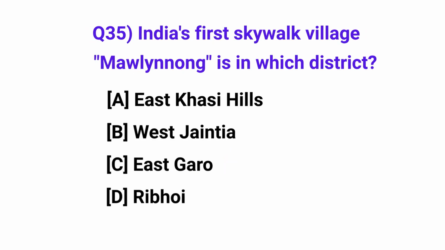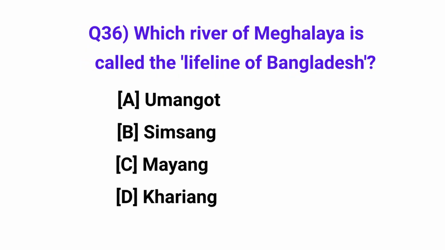India's first skywalk village, Mawlynnong, is in which district? Answer: East Khasi Hills. Which river of Meghalaya is called the lifeline of Bangladesh? Answer: Simsang.